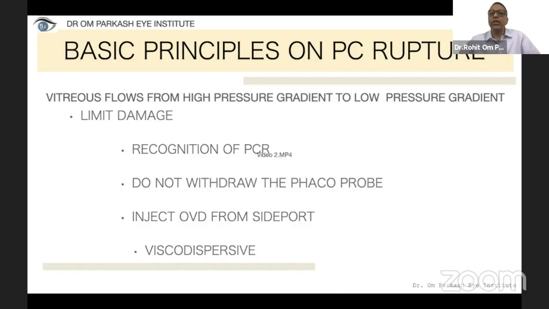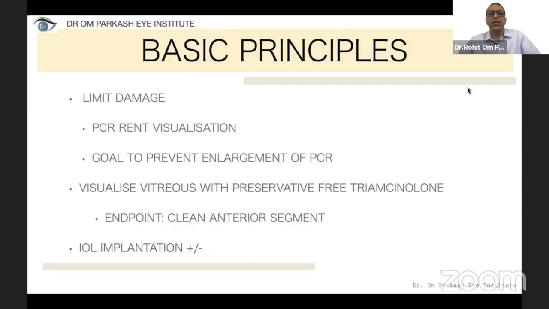Now the selection of OVD is also very important. A viscodispersive, which stays for a longer time, has to be used, quite contrary to the viscocohesive one. Once we have identified that, then we have to visualize it. For visualization, the way Dr. Sanjay showed in his videos, we have to use preservative-free triamcinolone, because at the end point, we have to clear the anterior segment of any vitreous so that we should be able to put an implant in a better way.